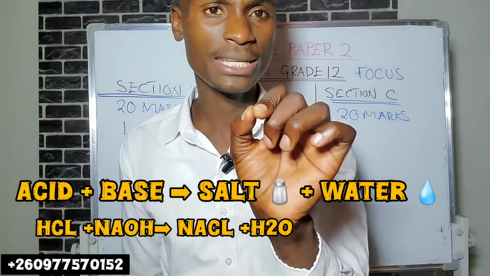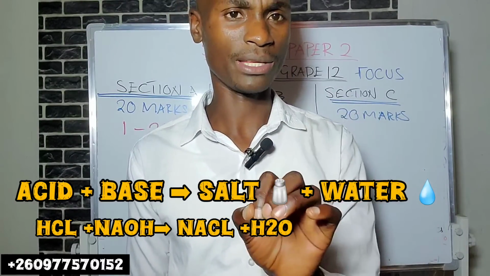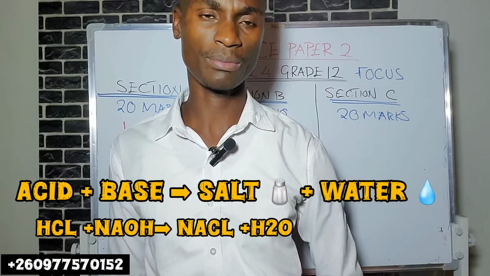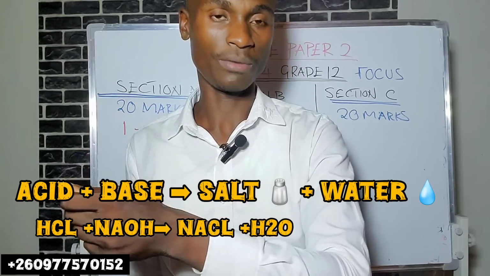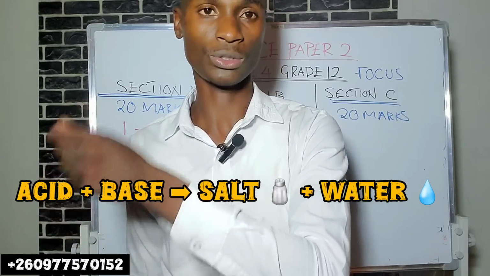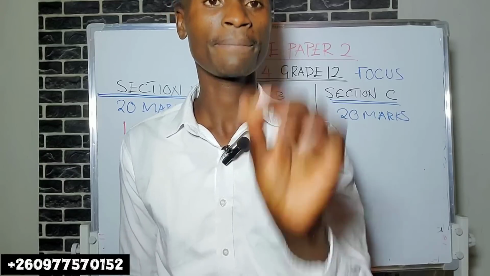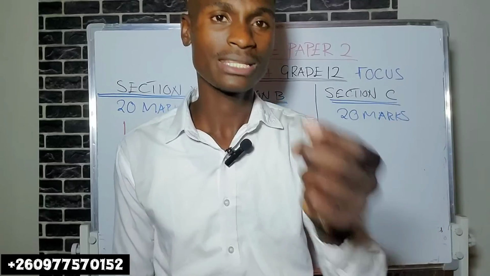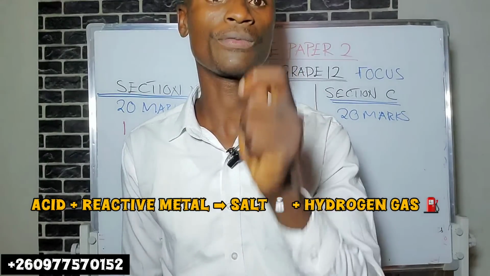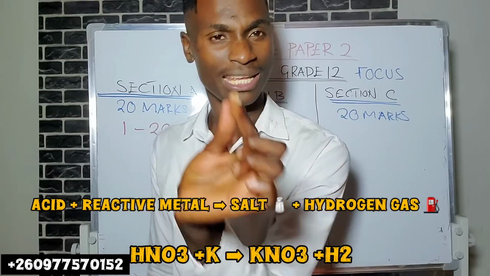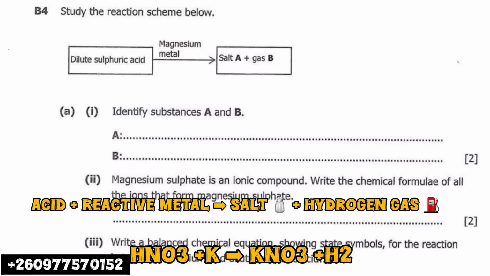So it will be very easy when you see a question where you have an acid and a base. It will be easy to come up with the products. The salt will be easy, and you know that water will also be formed. Another chemical property, which is very important, is that acids react with some, not all, reactive metals to form a salt and hydrogen gas.